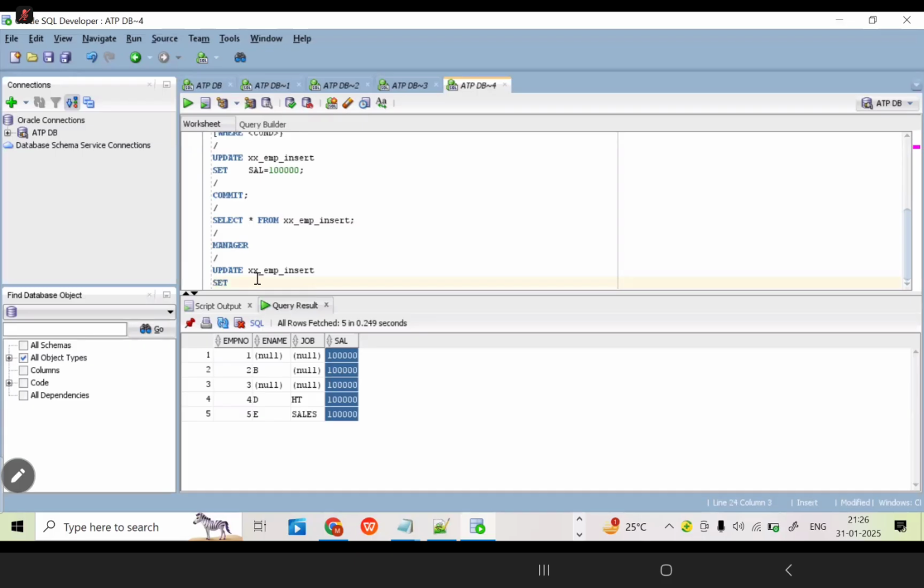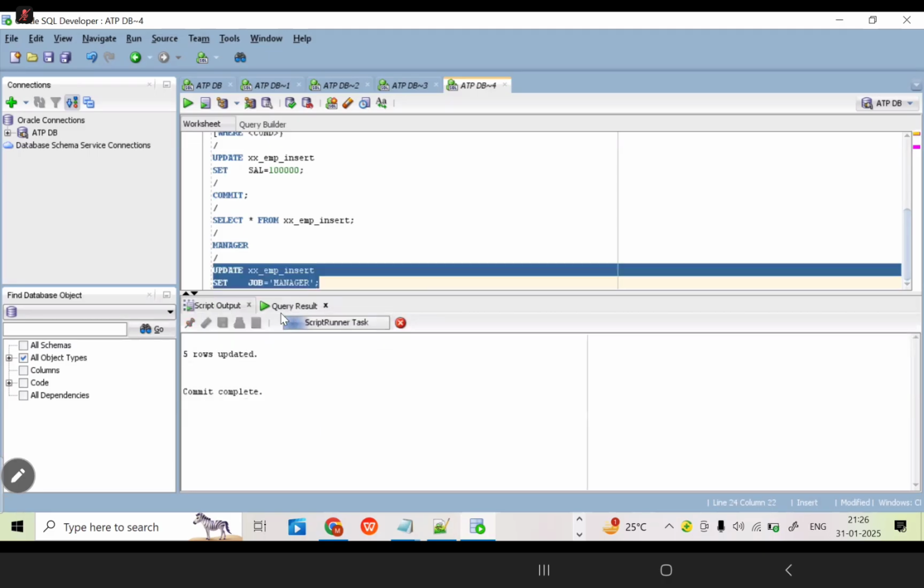Next, what is the keyword? SET is a keyword. What is the column? Job. Which column do we need to update the data in? Job only. Take that job column. What is the value we need to receive from the user? Manager. Job equals manager. That's it. We can do it like that only.